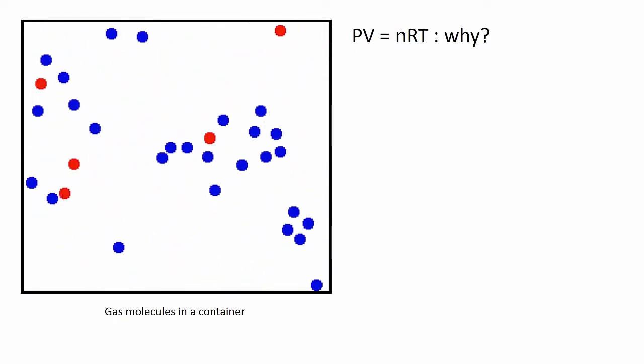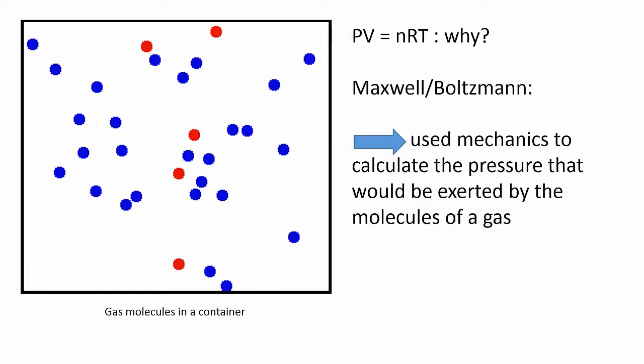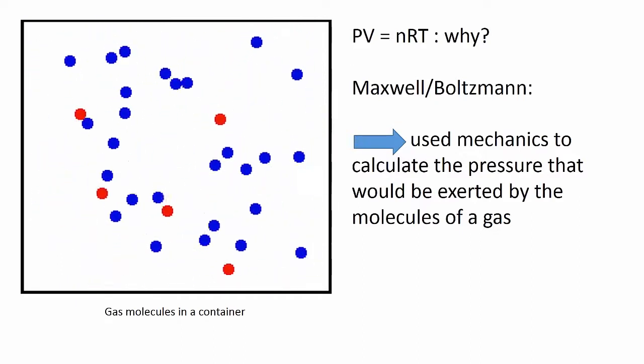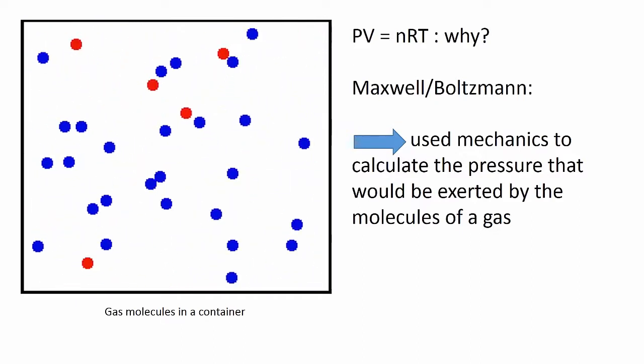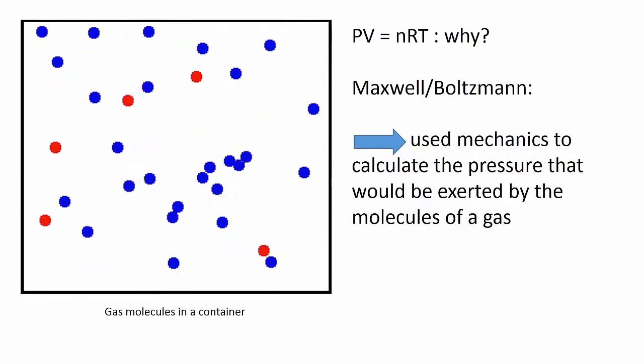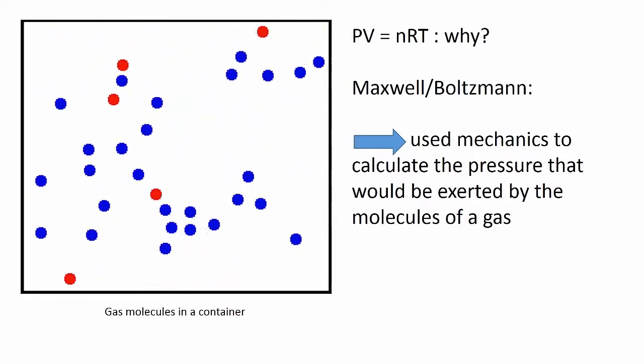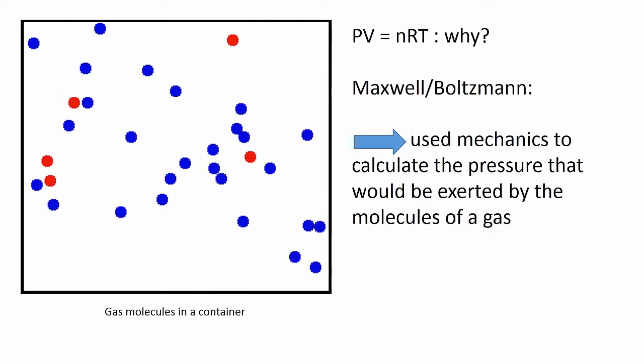Working independently, Maxwell and Boltzmann tried to describe gases using the basic laws of physics. The starting point was the very good assumption that gas molecules behave as individual particles with huge voids between them and no attractive or repulsive forces between them.